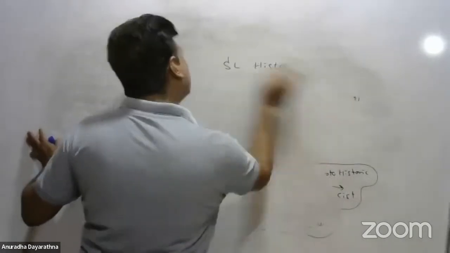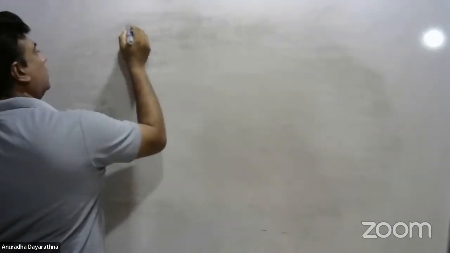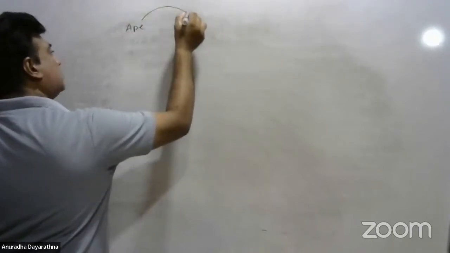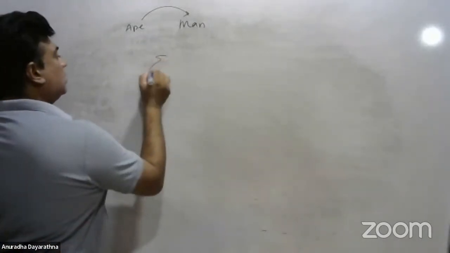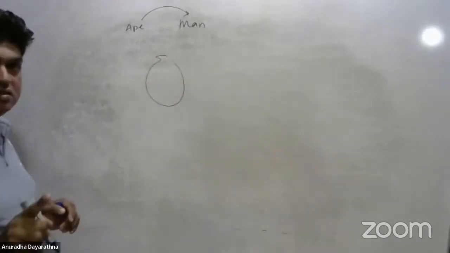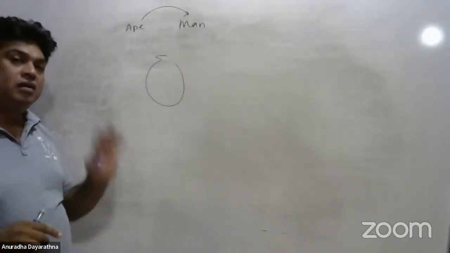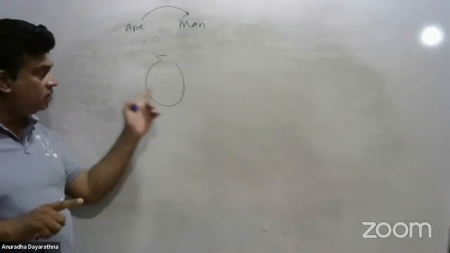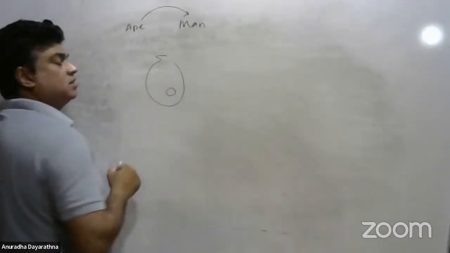So the Stone Age man of Sri Lanka. Now this is the process by which ape became man. This process happened in 4 places in the world. One such place is Sri Lanka. The ape to man process happened in Germany, in Indonesia, in China, and fourthly in Sri Lanka. In Sri Lanka, where? In the Balangoda region.